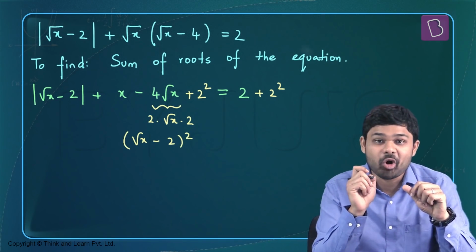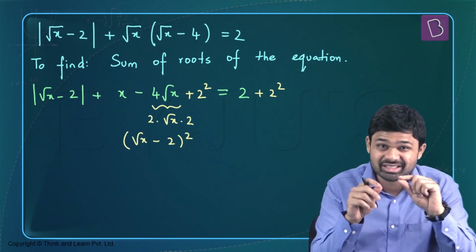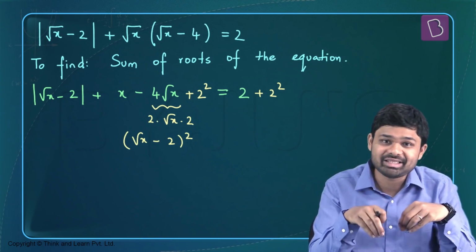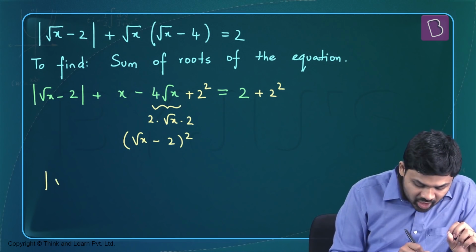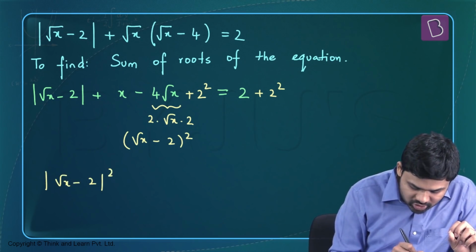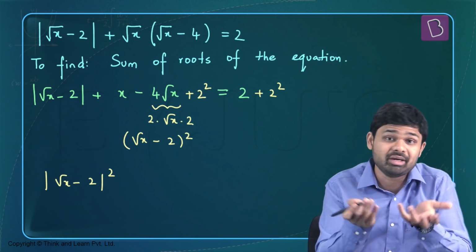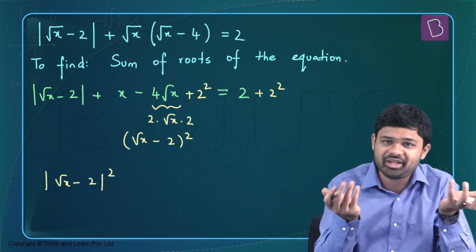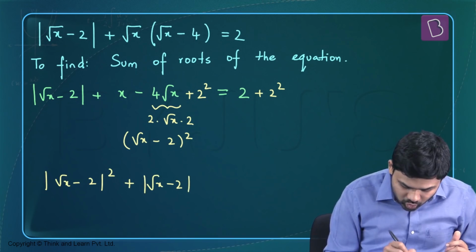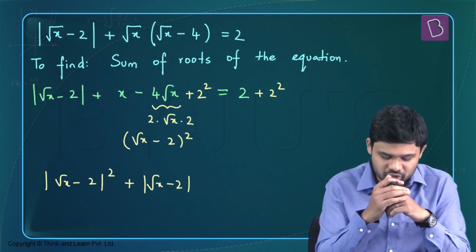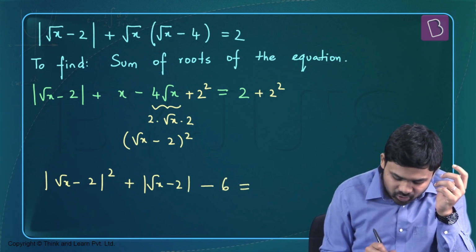And look at what is inside the mod. That is also root x minus 2. So this is what you have to see as soon as you see this question. This is an important bit in this question, because if you get this right, from here everything is going to be easy, because now your equation is nothing but root x minus 2 the whole square, which is nothing but mod of root x minus 2 the whole square, because whole square is always going to be a positive term. So you can as well add a mod and square. It's not going to change it. Plus mod of root x minus 2, and you have a 6 on the right hand side, that I'm going to write as minus 6 equal to 0.